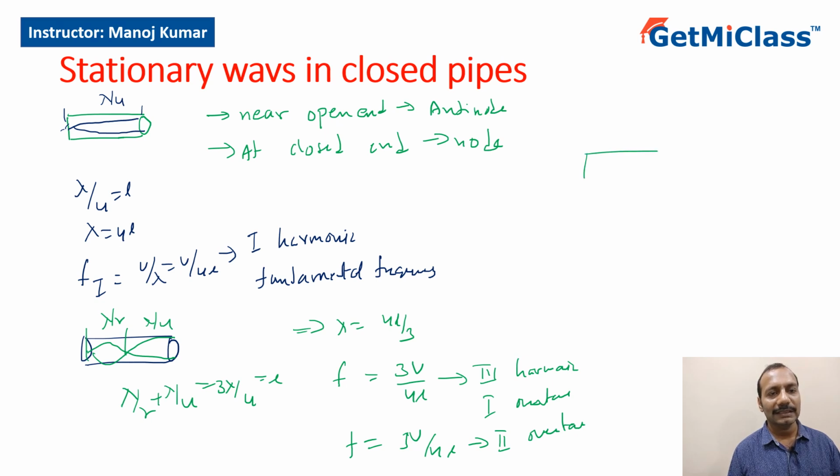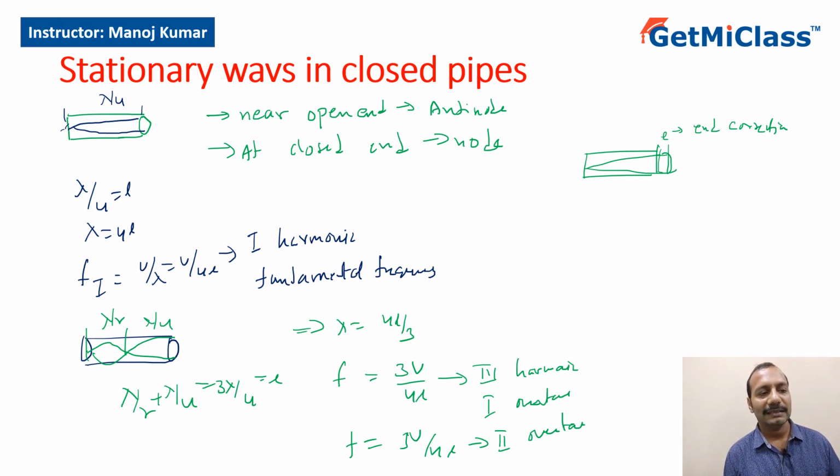Like if I have this as the pipe, the antinode is formed somewhere slightly here, this part. Now this part is called end correction. So generally, instead of using length L, we use L plus E, so that the extra part is also taken care of. So this is about stationary waves in closed pipes.